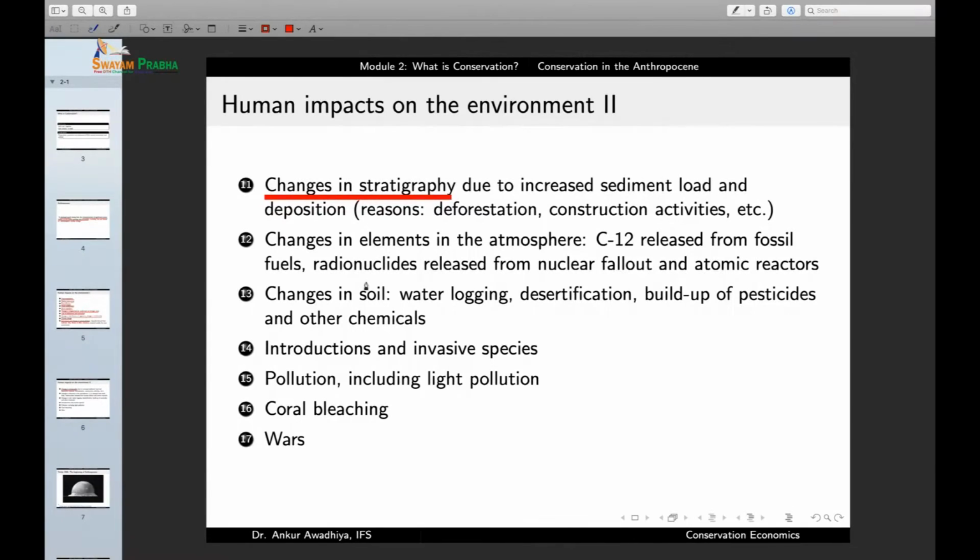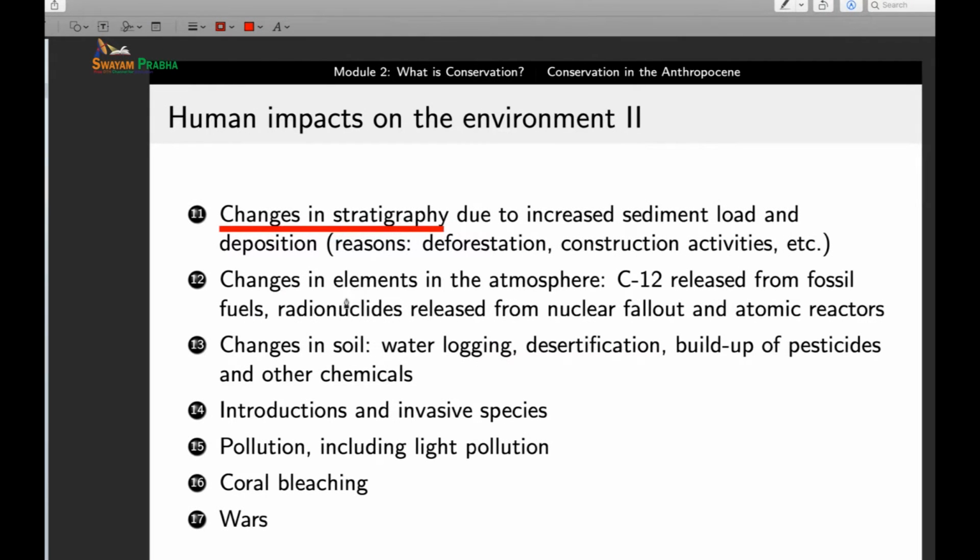We are observing these changes because of a huge amount of sediments that are being brought through mostly the river systems and the water systems into the lakes. So earlier, suppose every year we had 1 millimeter of a layer of soil coming naturally. But then, because of deforestation and because of agricultural activities and other activities, now we are seeing not 1 millimeter but say 10 millimeters of soil coming. So this is leading to changes in stratigraphy. Then, changes in the elements in the atmosphere.